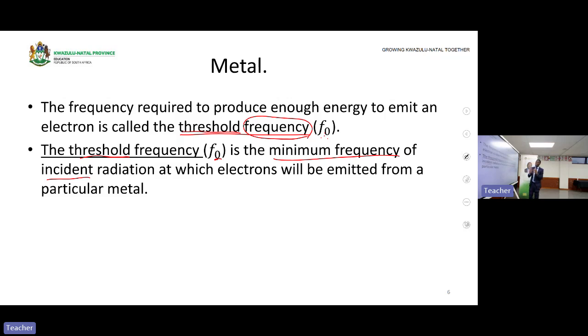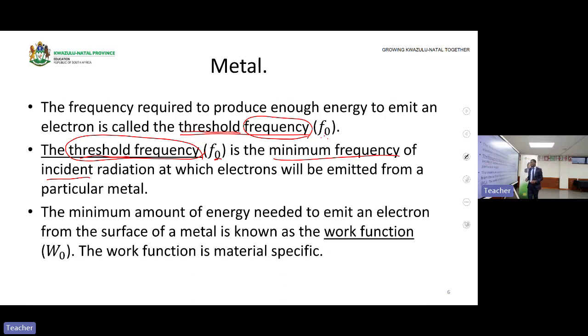Okay, if you are defining the terms, please use the exam guideline. Use the exam guideline when you are defining threshold frequency, frequency, or wavelength. Don't use your own definition, because they are marking according to the exam guideline. There are keywords in the definition that you must include. If you are defining some terms, please make sure that you include all the keywords. Okay, let's continue.